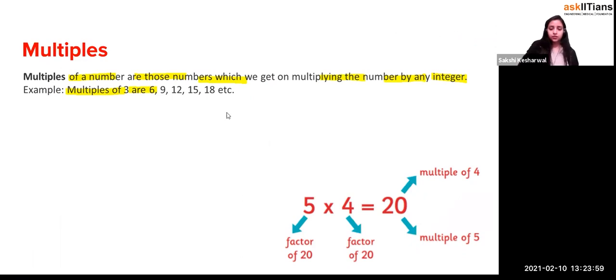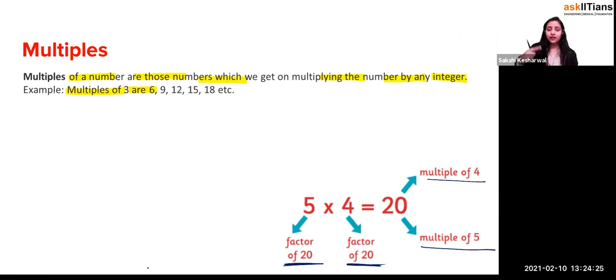So it's like this. You see there are properties we have, right? So over here, just see this example. If I write 5 into 4 is equal to 20, so 20 is what? A multiple of 4. It's also a multiple of 5. And what are the factors of 20? One will be 5 and one will be 4, yes or no?